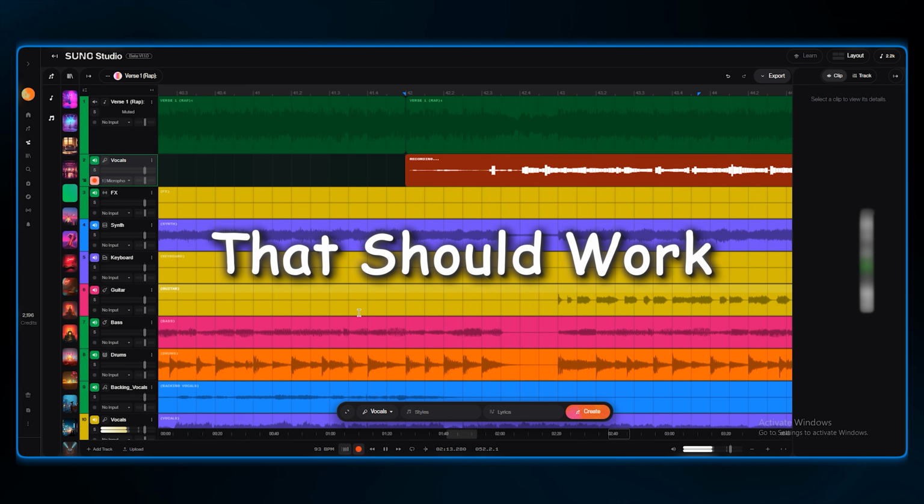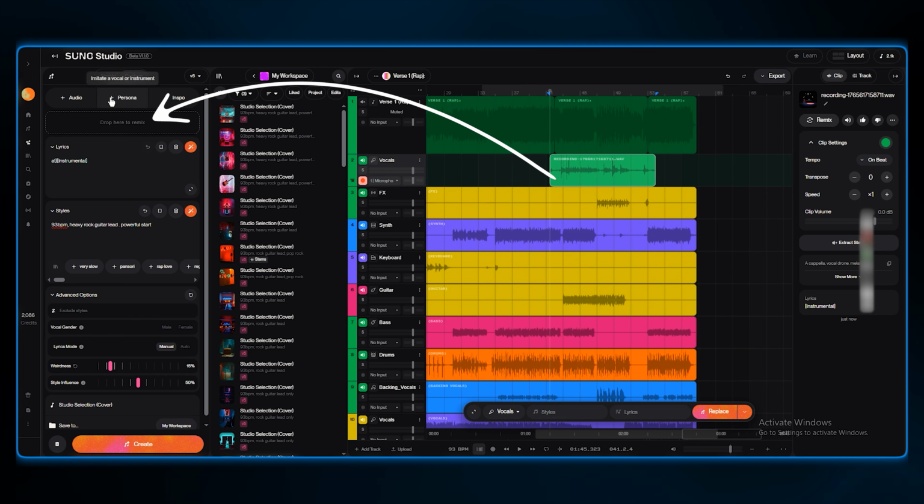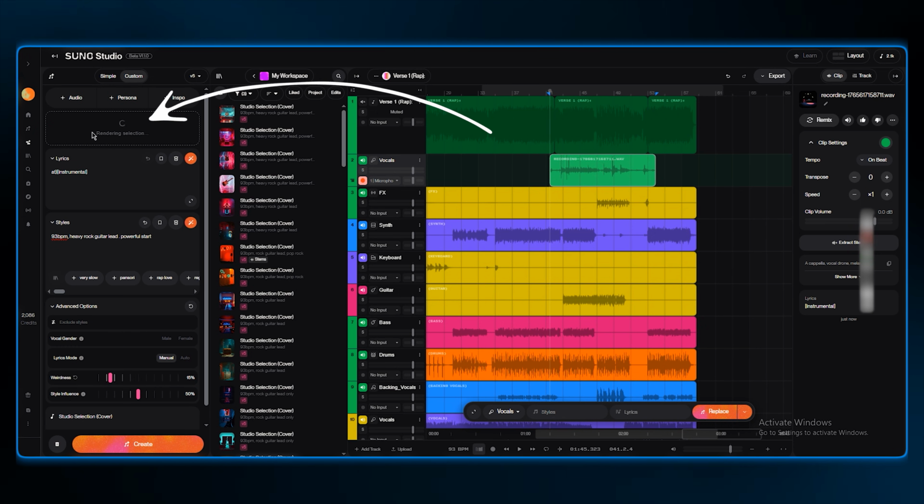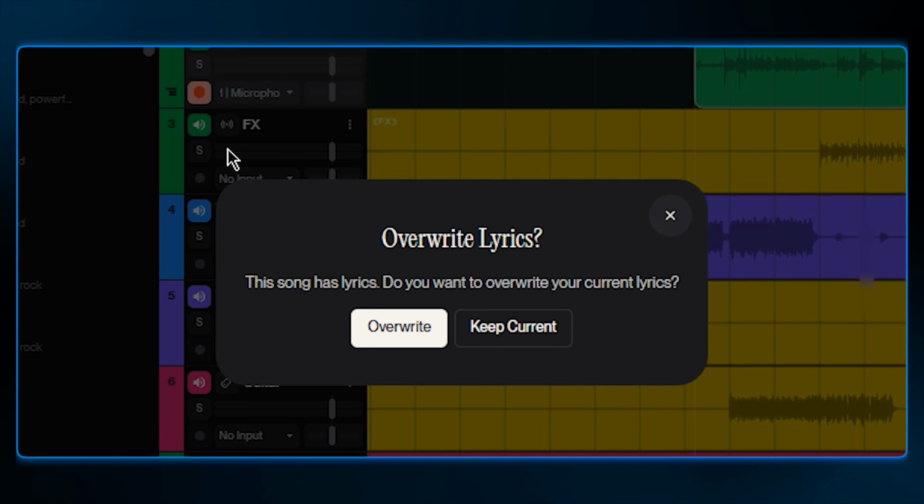Okay, that should work. Now click on that vocal clip we just made. I'm dragging it all the way to the left-hand side of the screen to the custom tab where it says drag here to remix. Drop it there. And here we don't want to change the lyrics, so I'm selecting keep current.